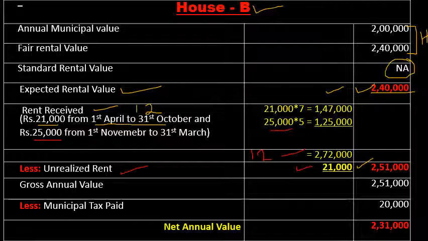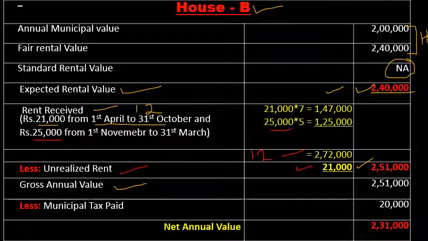Now the next stage is the gross annual value. There are two provisions related to gross annual value. First, expected rental value or rent received, whichever is highest, if there is no unrealized rent and vacancy period. The second provision: if there is unrealized rent or vacancy period, then rent received itself is the gross annual value.